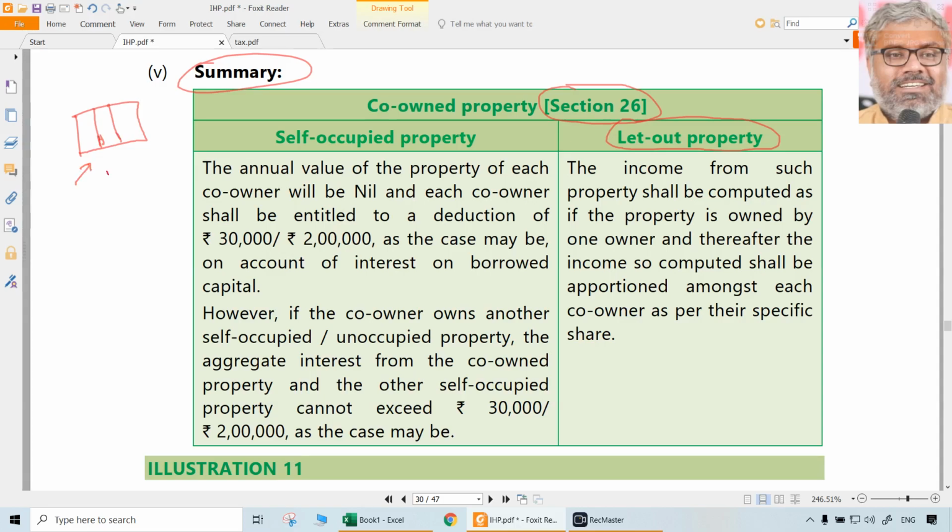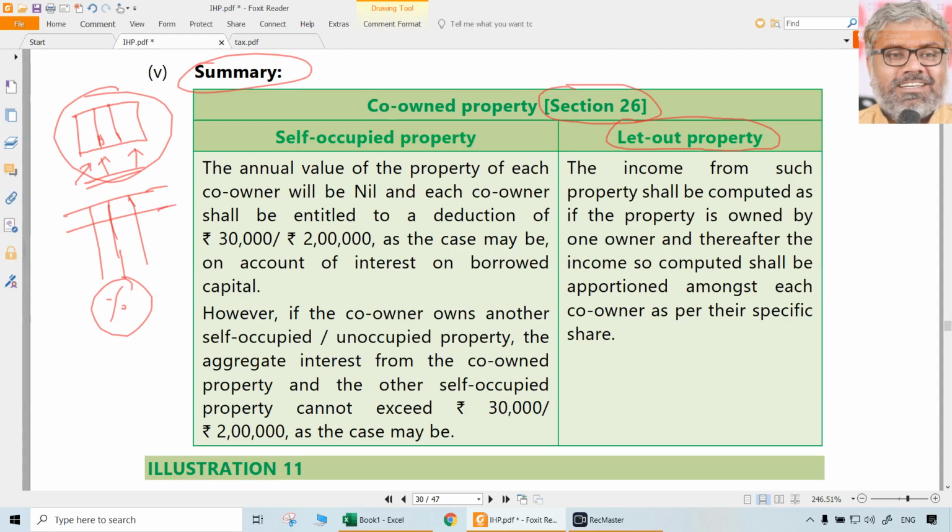We have to split every calculation into 3 different types. So it is as good as 3 different properties. We have to do the computation. That's all. Nothing else. Data will be given for the house. We just have to split it for 3 different assessees completely, because these 3 are different individuals, they are different assessees, though they are owning the property jointly. So it's an arithmetical exercise. Simply, every calculation has to be split in accordance with the percentage of ownership. Imagine if it is owned equally by them, everything will be 1/3, 1/3, 1/3 to each of them, like that.